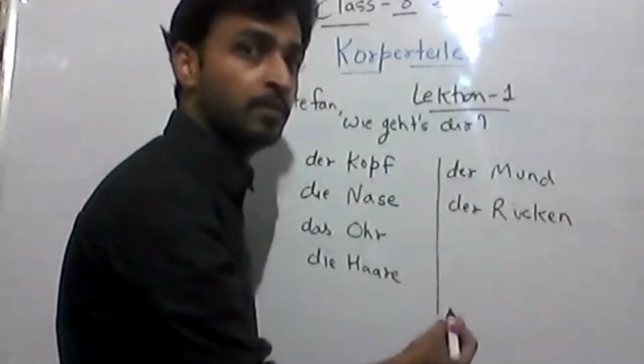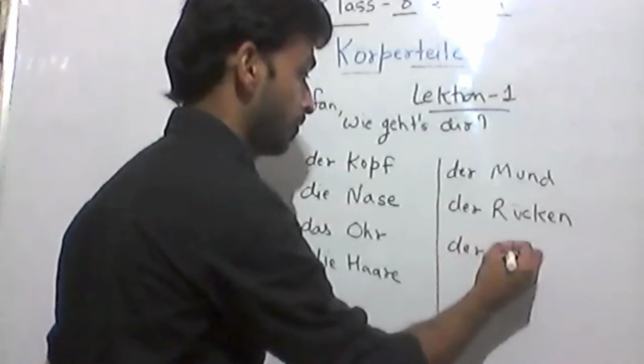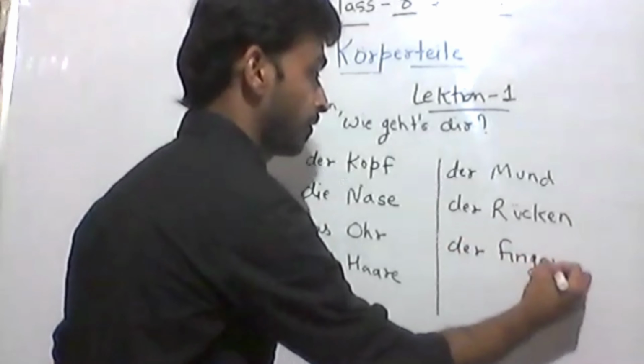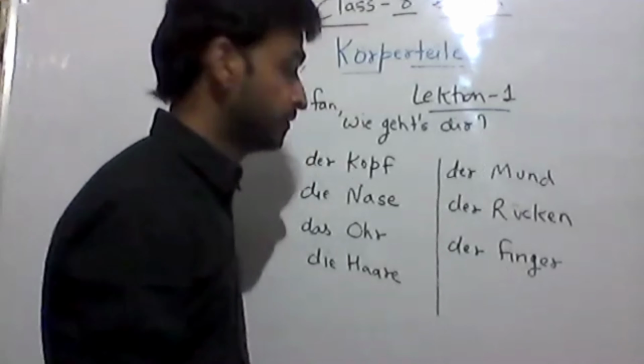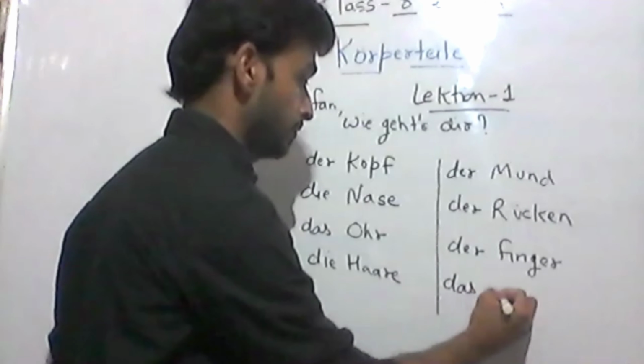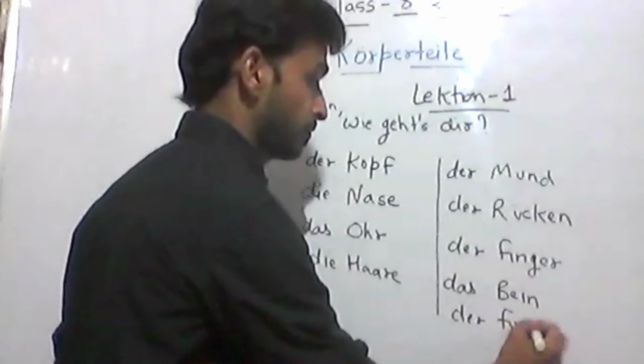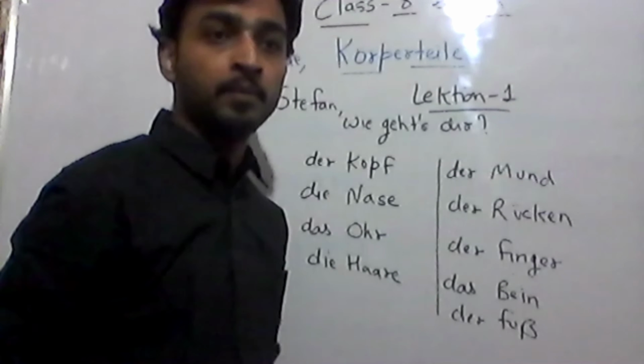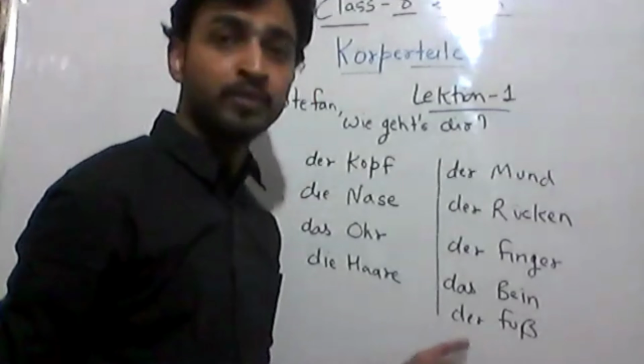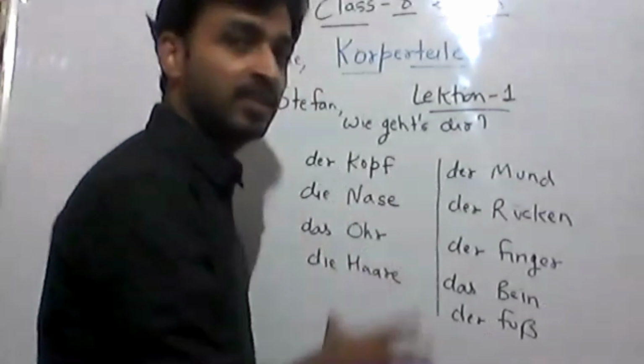Der Mund means mouth. Der Finger, finger. Das Bein, Bein means leg. And der Fuß means foot. So these are the body parts.